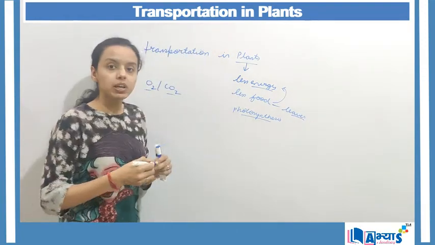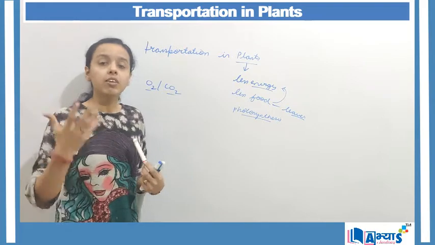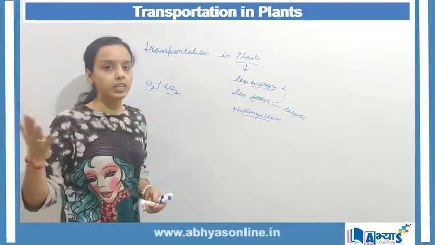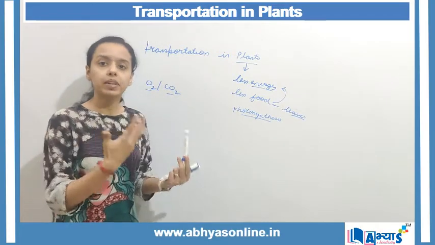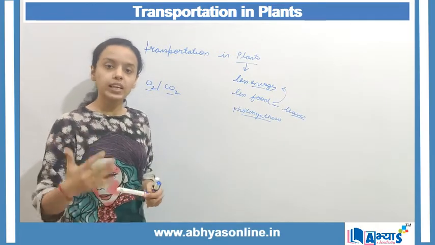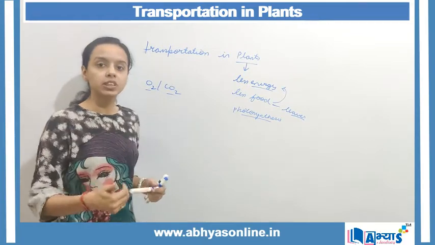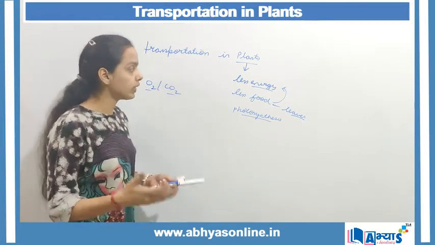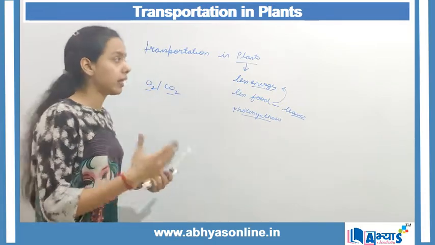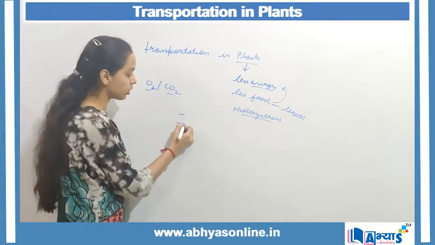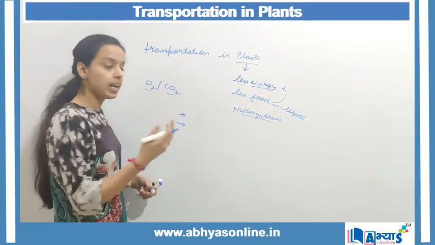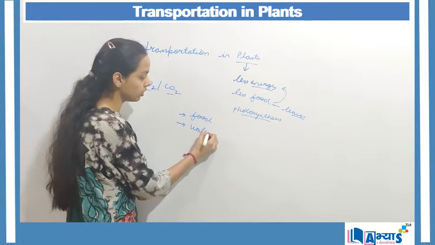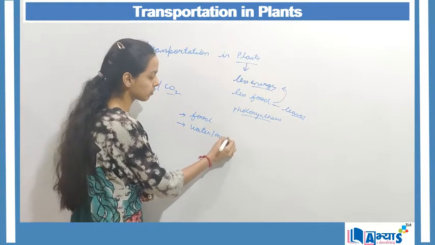Now there should be a structure inside the plants which helps in the transportation of the food from the leaves to other parts of the plant body, for example, the flower, seeds, roots, etc. Now such a system is known as the transport system in plants. So in brief we can say that in plants the movement is because of two important substances, that is, first is the food, another is the water or the minerals.